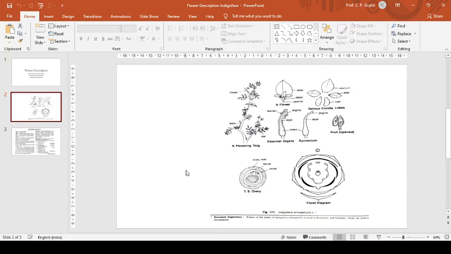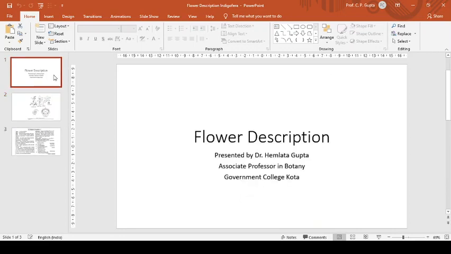Indigofera enneaphylla. Economic importance of this species: extract of the plants of this Indigofera is used in bronchitis and hepatitis. Seeds are used in rheumatism, so it is medicinally very important. It is very much economically important. So this is all about the flower description of Indigofera.